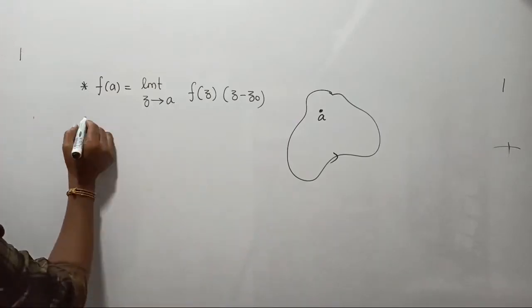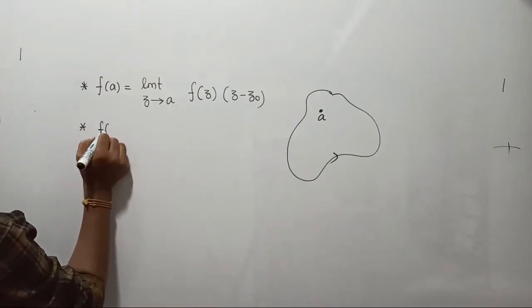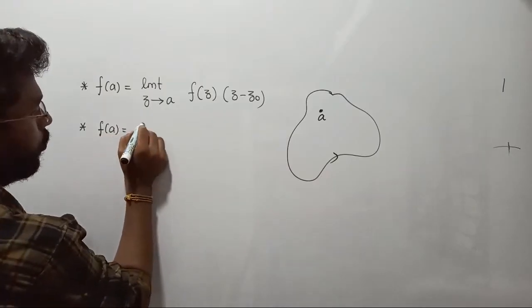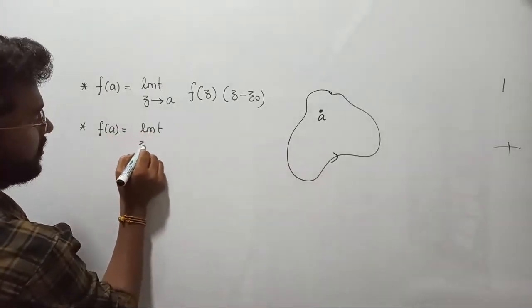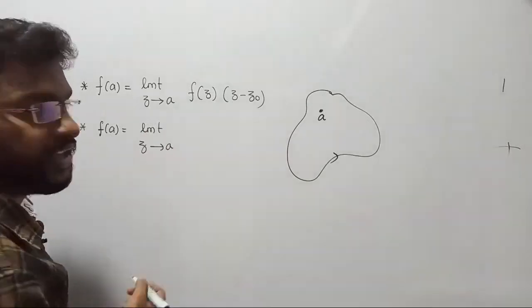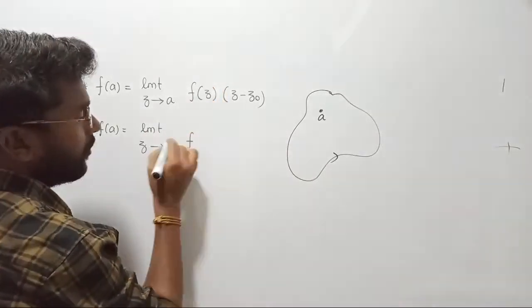Suppose I have two poles, repeated poles, then what do I have to do? f of a is equal to, once again, the limit as z approaches a, but now what should we consider?